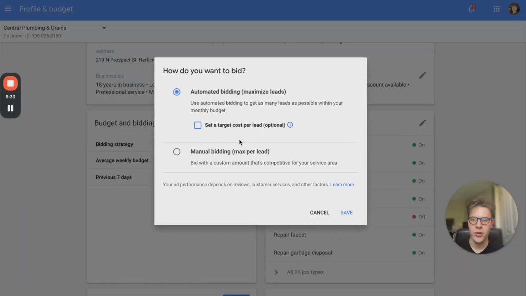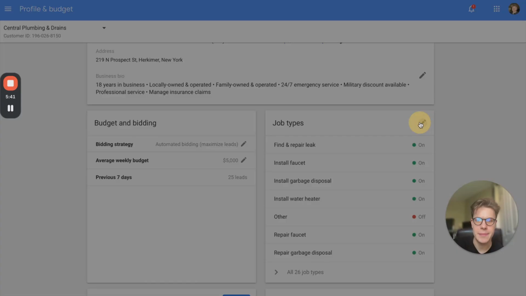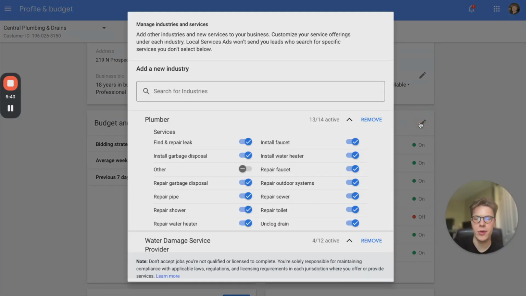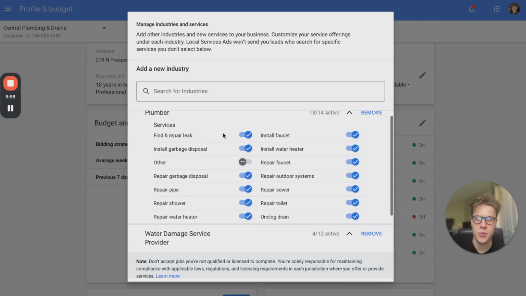They do have a couple other options you can choose from, but for local service ads, it's really best just to keep it automated bidding. Then you can choose your job types on the right. These are what you're eligible to appear for. So there are not keywords in local service ads as there are in Google pay-per-click. Instead of choosing keywords, we're choosing job types within our industry. So they're a plumber. So these are the eligible job types we can get leads for.